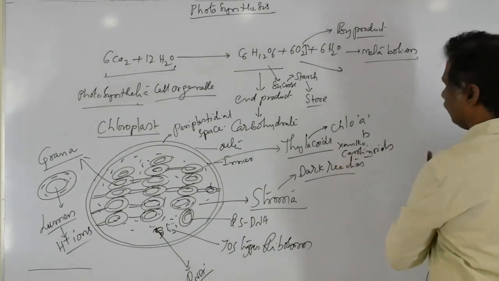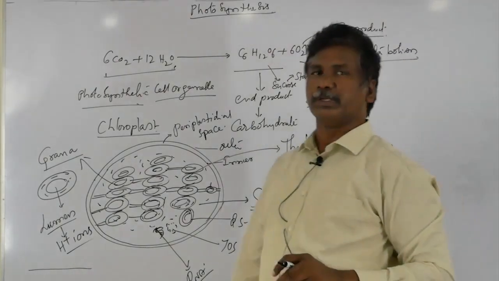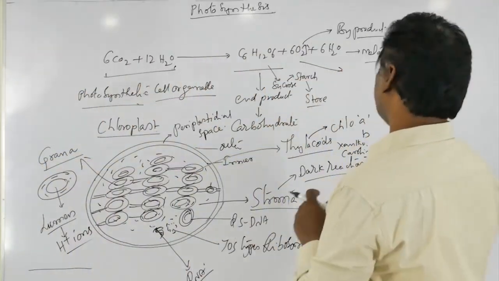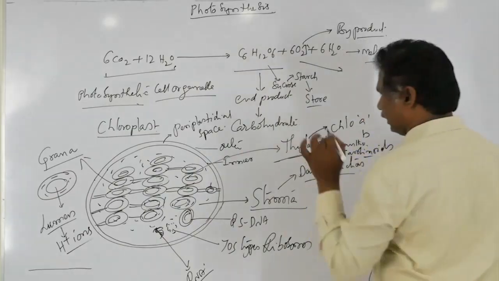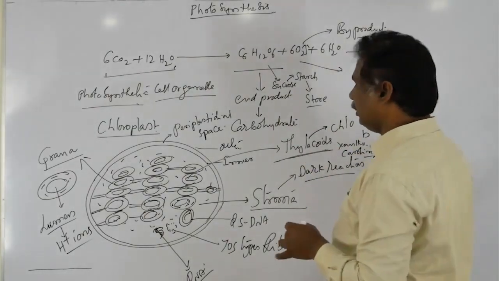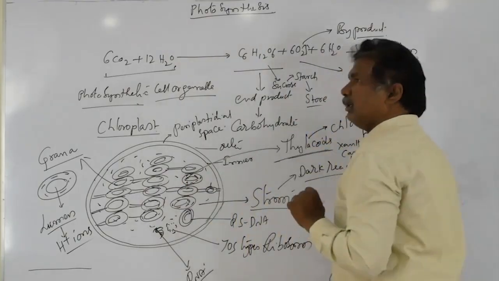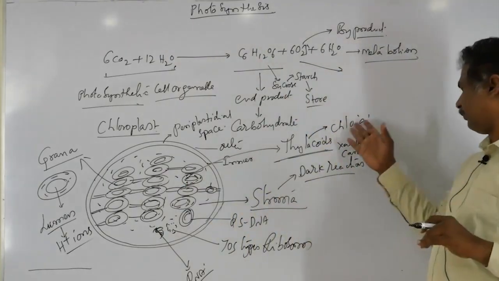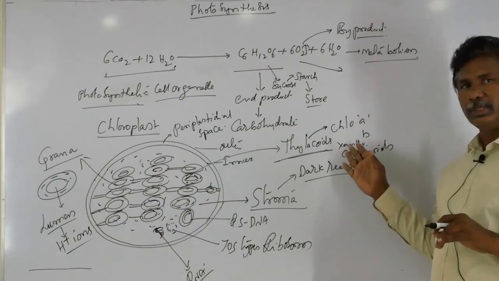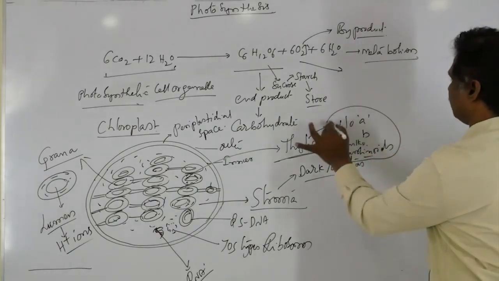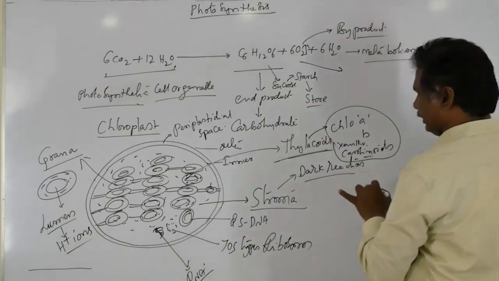All are photosynthetic pigments, and they are present within the thylakoid membrane.